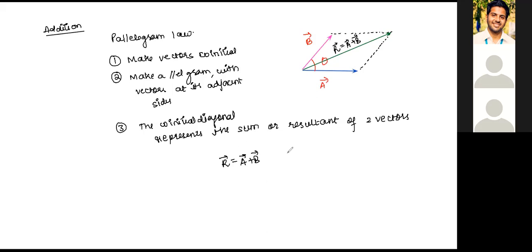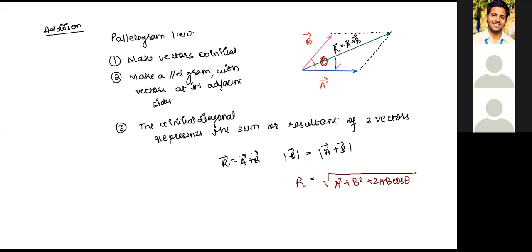Now we write the magnitude of R. Put two bars. Magnitude of R is equal to magnitude of A plus B. And this is given as, you all must be aware, square root of A squared plus B squared plus 2AB cos theta. So this was a quick introduction to the parallelogram law of vector addition and how you write the resultant of two vectors in formula form, where theta is the angle between the two vectors. I will repeat, theta is the angle between the two vectors.